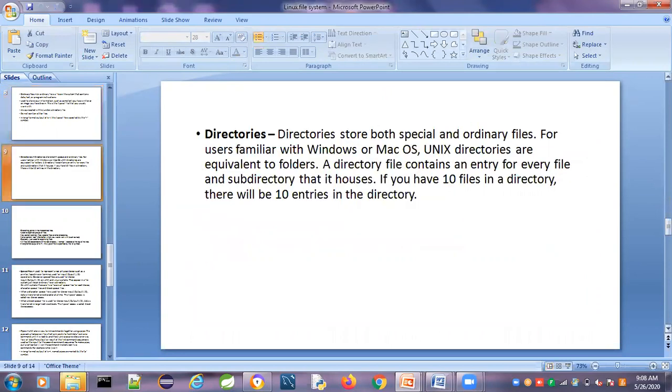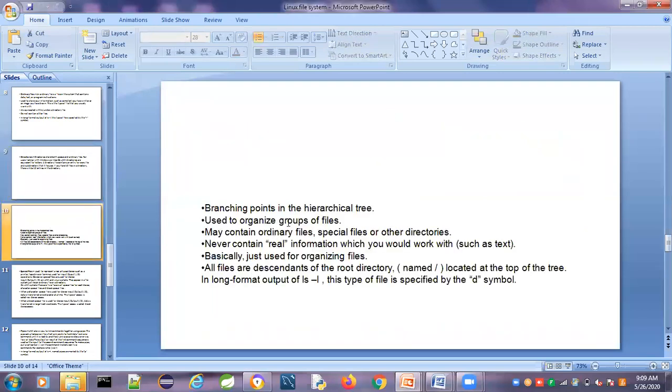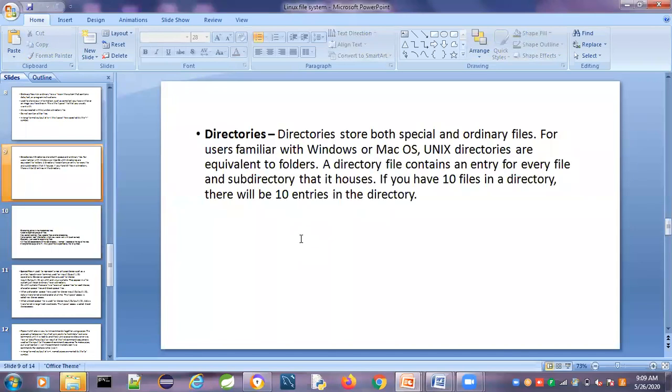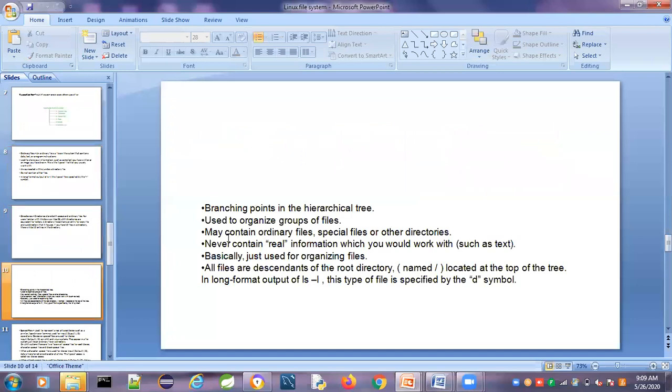A directory stores both special and ordinary files. For users familiar with Windows or Mac, Unix directories are equivalent to folders. We already discussed that. Okay. Next, coming to the directories.